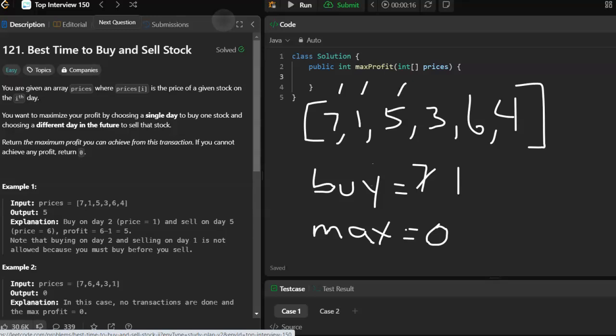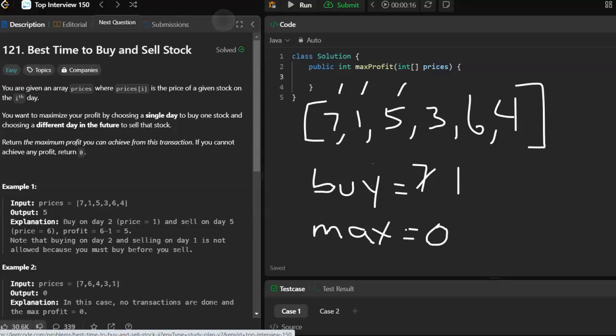All right, next item. Is that a better price? It's not. So if it's not a better price, then we check and see if we sold it on this day, would we make more of a profit than our max profit? Now, our max profit, we initialize it to 0.